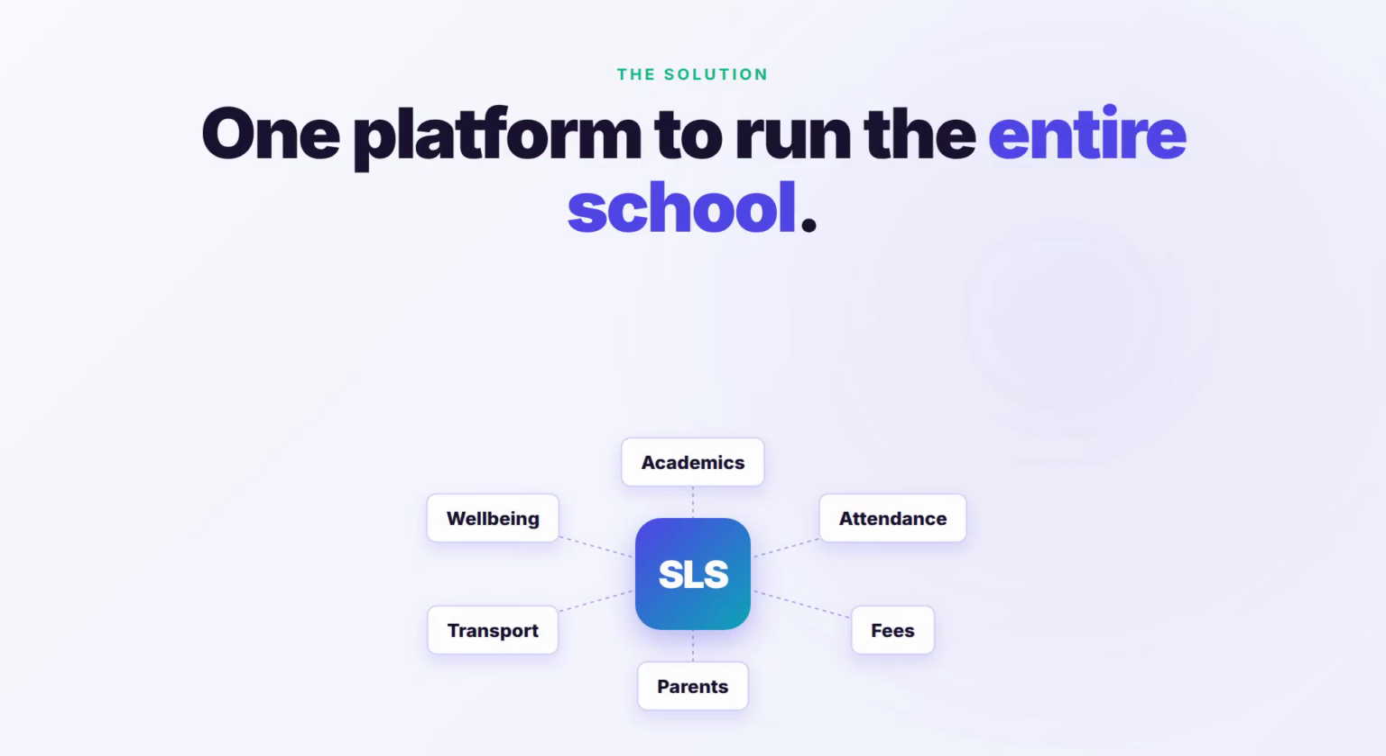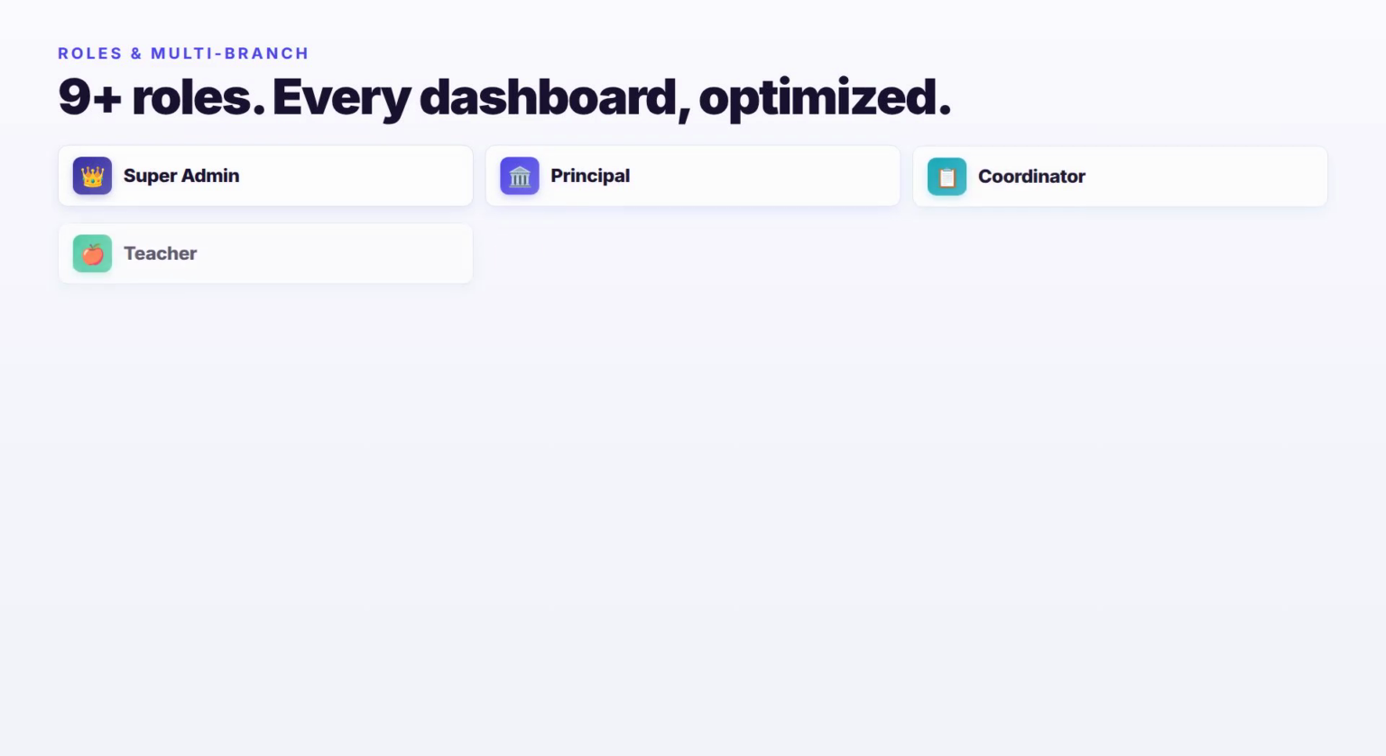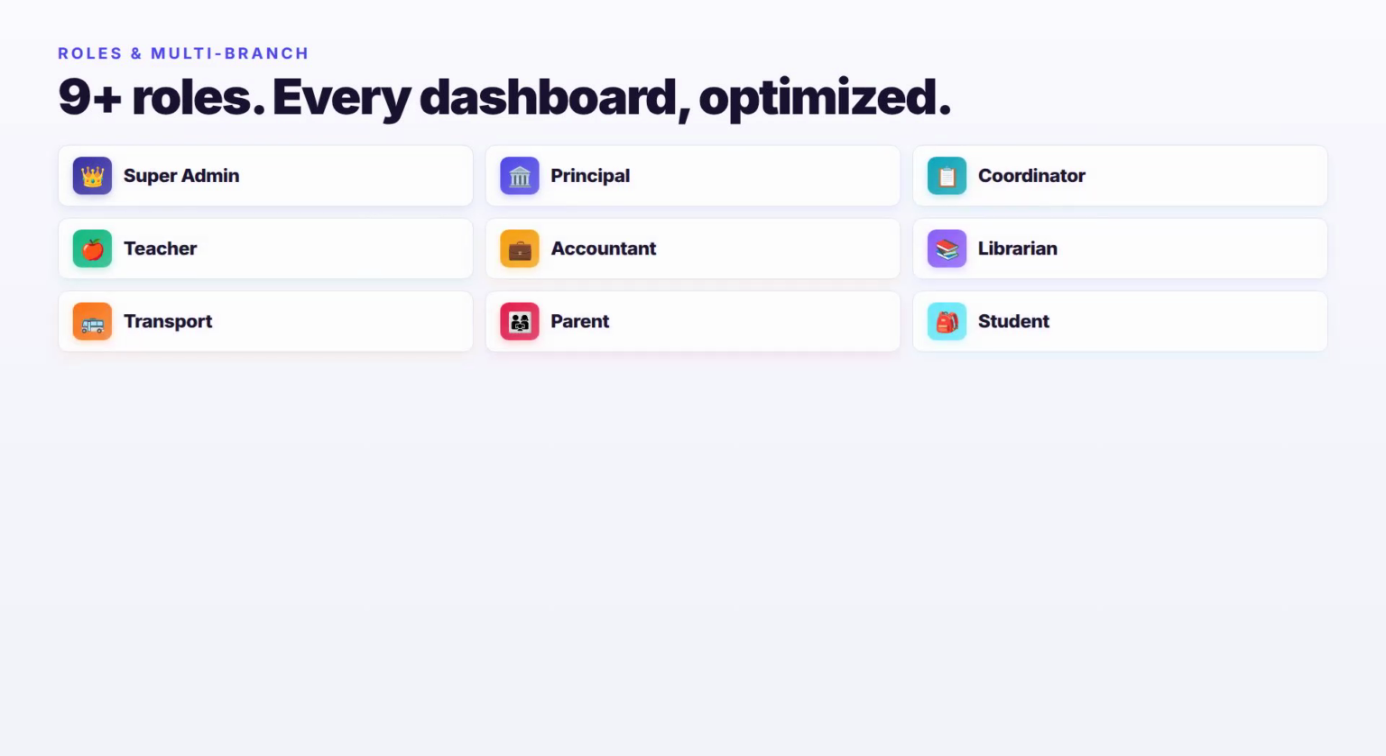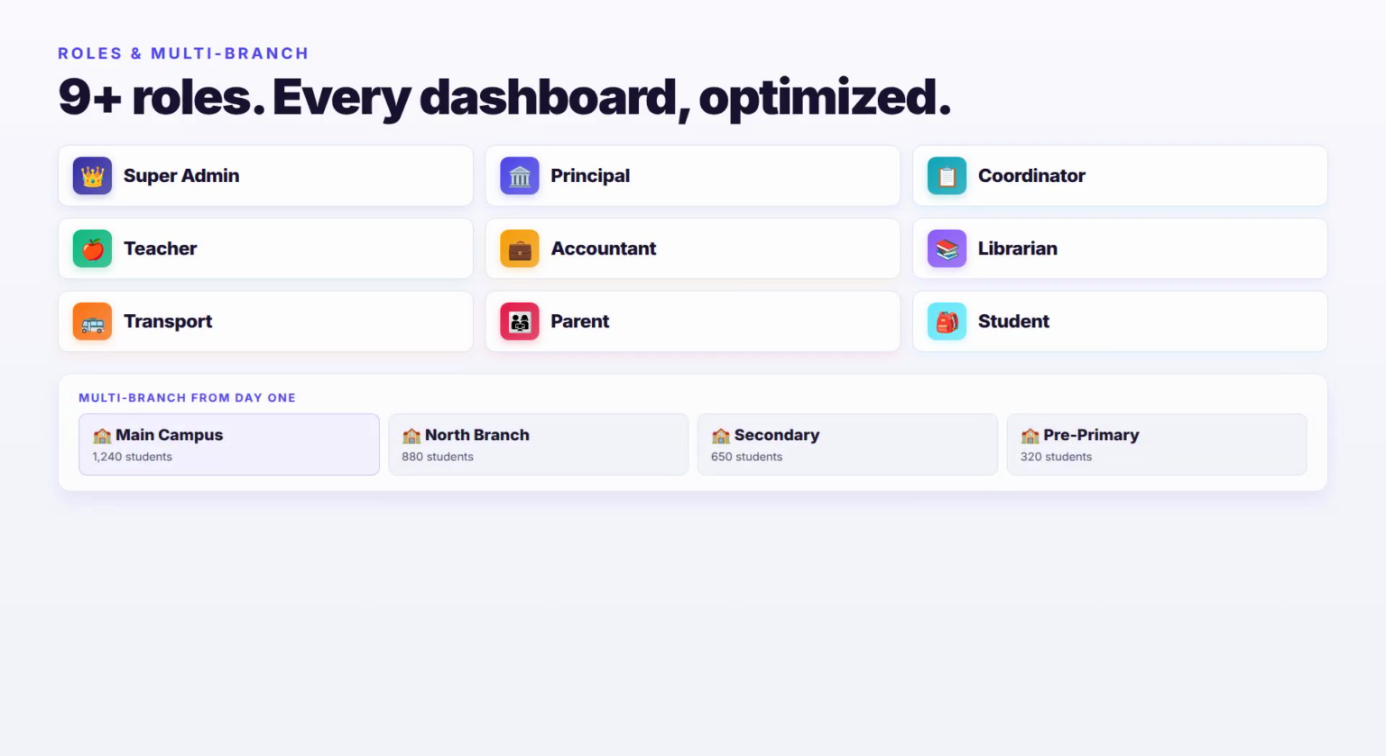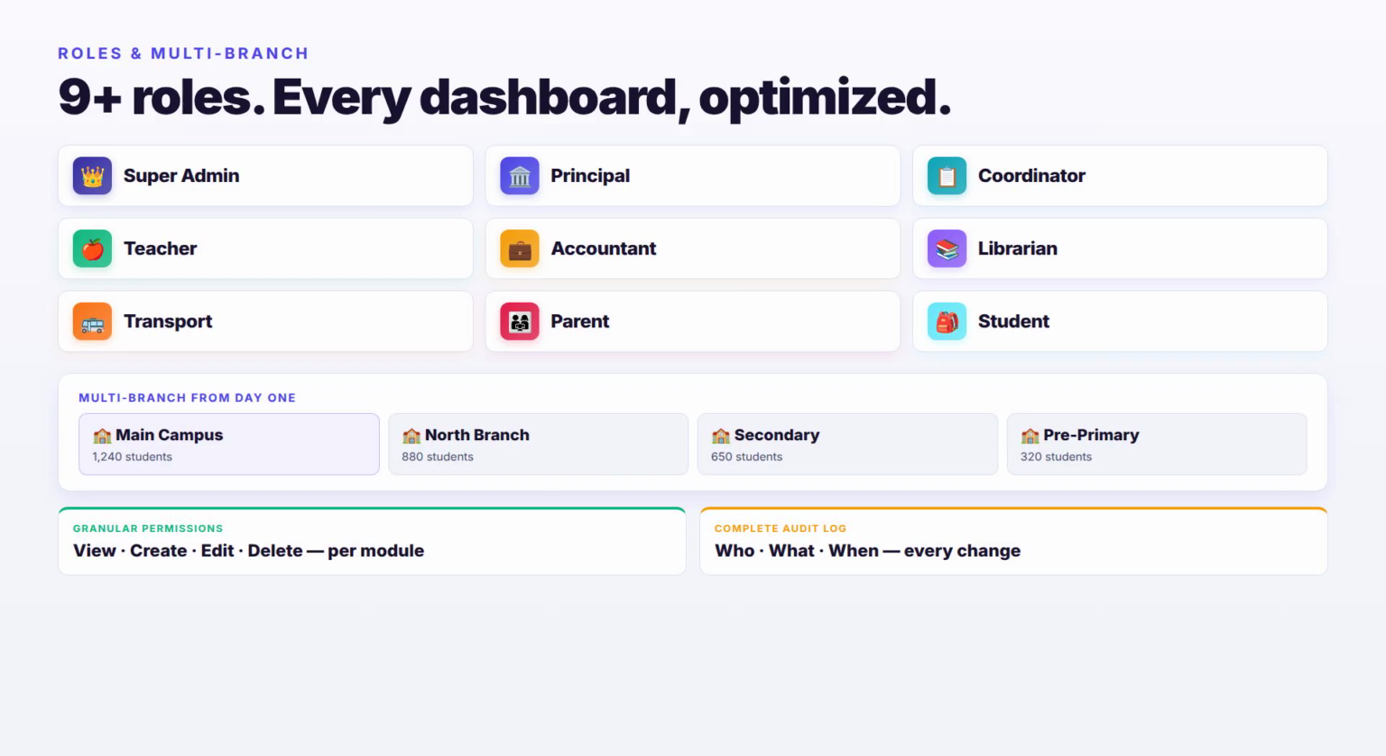Academics, attendance, fees, parents, transport, well-being, all in one place. Built for the entire school, with 9+ distinct roles: super admin, principal, coordinator, teacher, accountant, librarian, transport, parent, and student. Each role gets its own optimized dashboard, multi-branch architecture from day one, granular permissions on every action, and a complete audit log of who changed what and when.